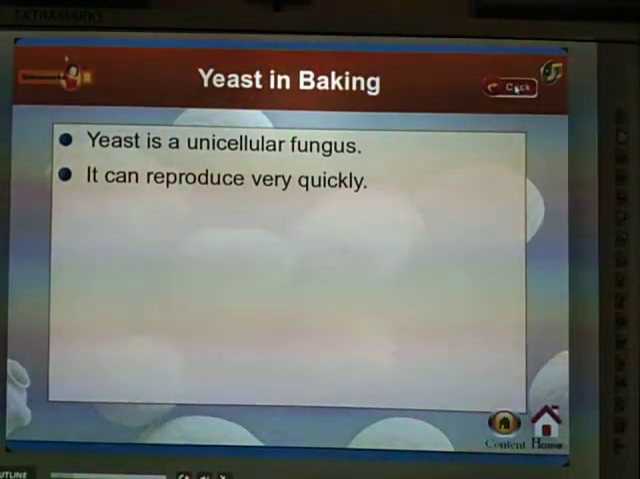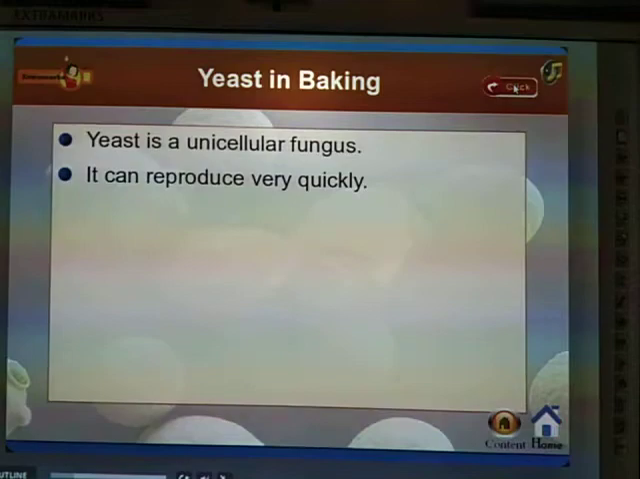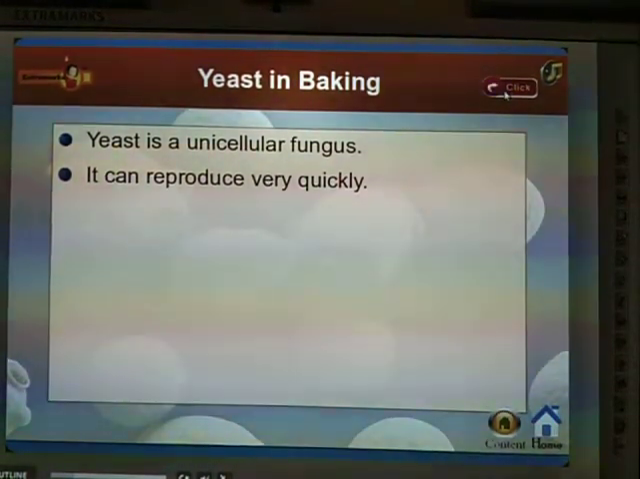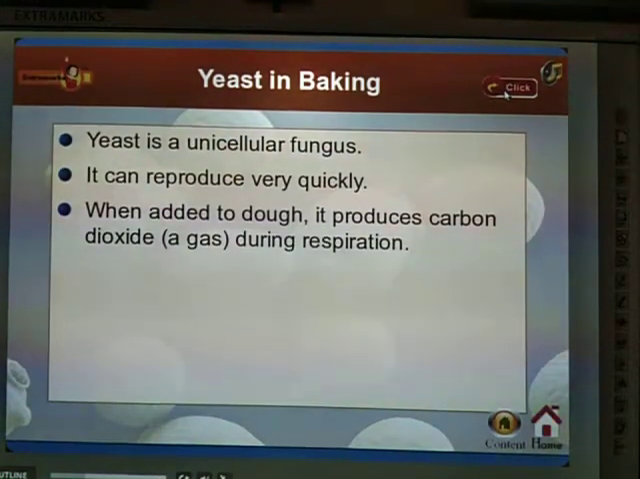Next is yeast. Yeast is a unicellular fungus and it can reproduce very quickly. It has the capacity to reproduce very quickly. When added to dough, it produces carbon dioxide during respiration.